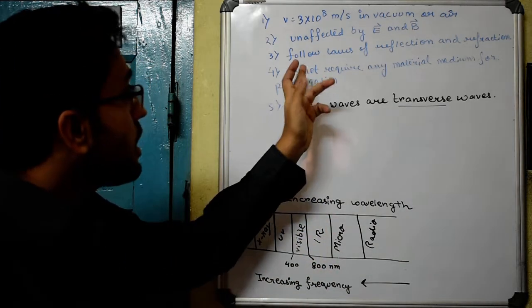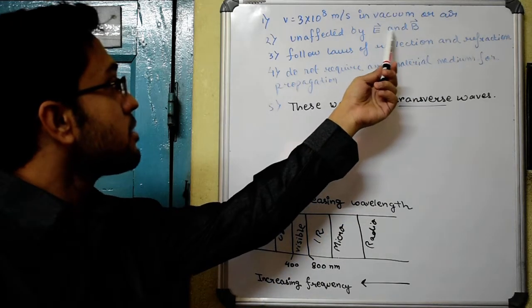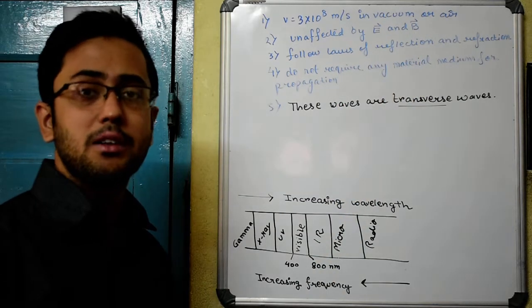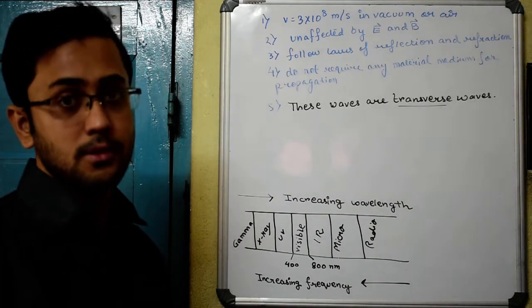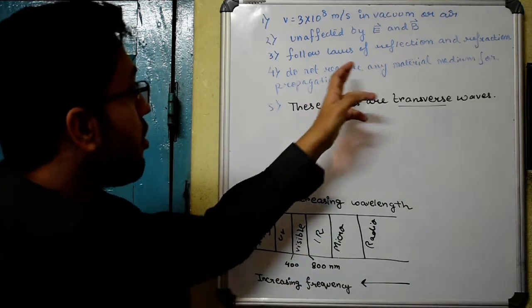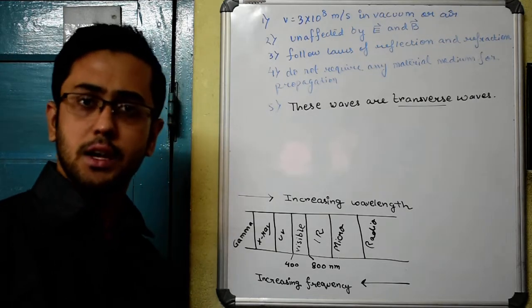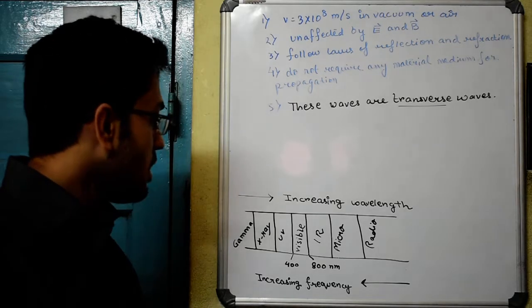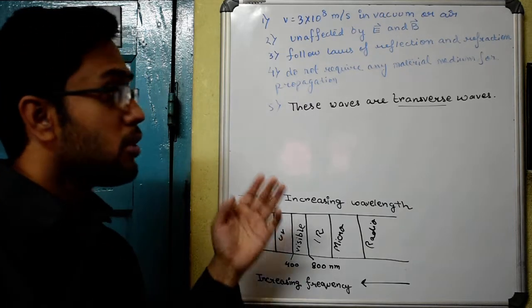Number 2, they are unaffected by electric and magnetic fields. This denotes the electric fields and this denotes the magnetic fields. So they are not affected by any electric or magnetic fields. Number 3, they follow the laws of reflection and refraction. You are well acquainted with the laws of reflection as well as refraction. All these electromagnetic waves, not just the visible ones, follow these laws.